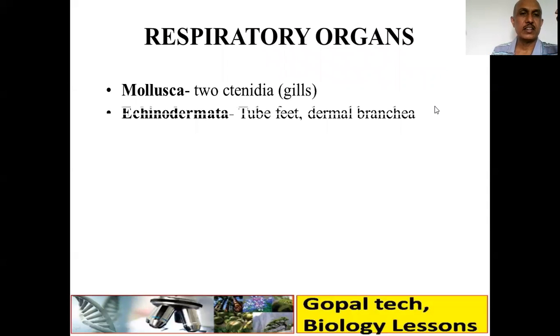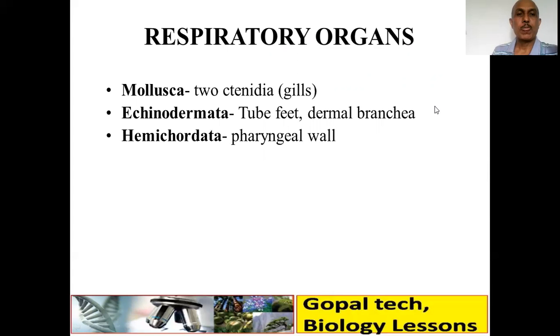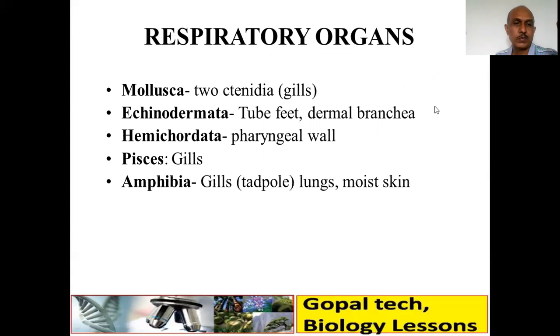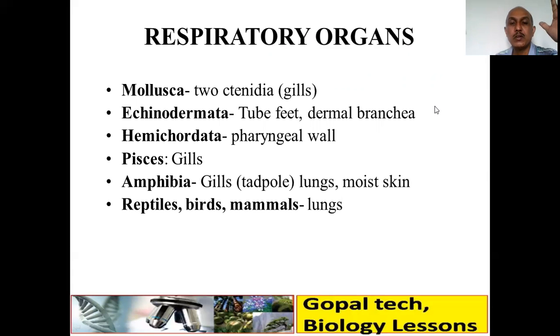Cnidaria, yeah, gills are there. Echinodermata, that is starfish, tube feet, dermal branchiae. Hemichordata, pharyngeal wall. Pisces, no doubt gills. Amphibia, in young stage, that is tadpole, gills or lungs and moist skin. Reptiles, birds and mammals, all they have well-developed respiratory organs, that is lungs.